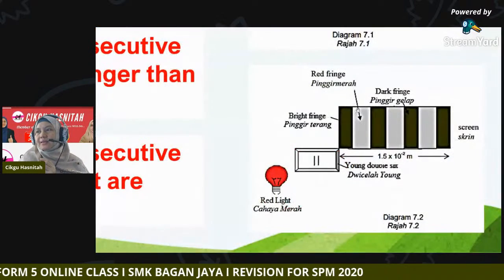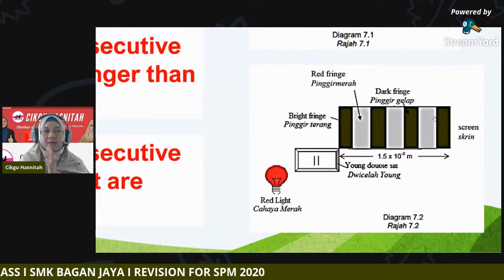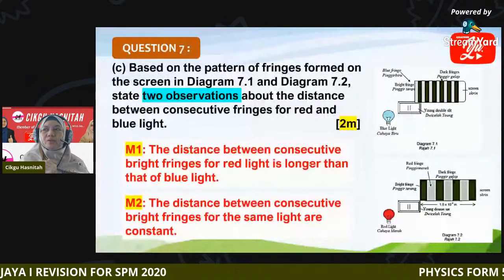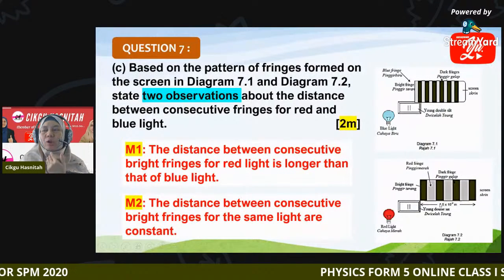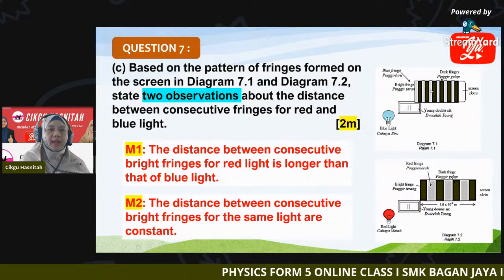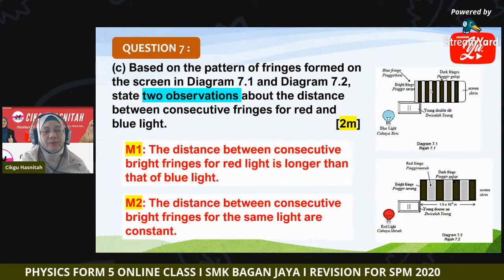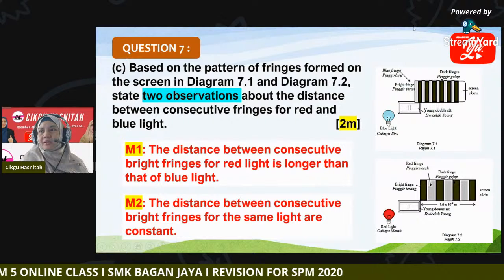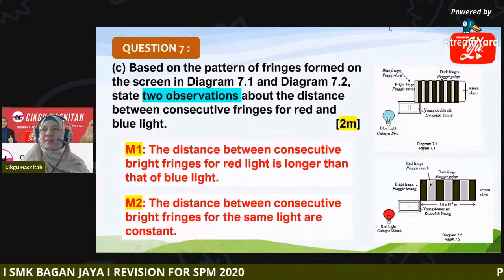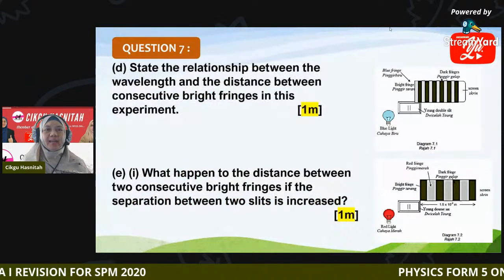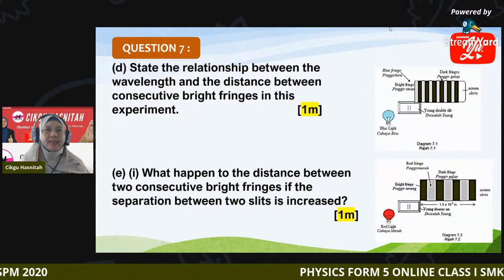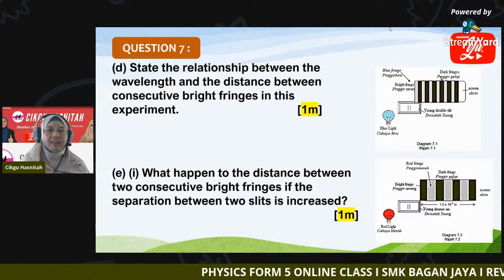The distance between fringes is constant. So first you say red is longer than blue, and then in both, the distance between one fringe and the next is constant.